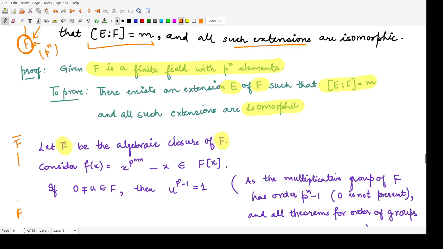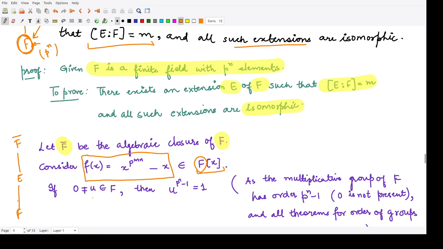So this is the extension field. So we would look for some field in between these two fields. So for that, we are considering one polynomial f of x that is equal to x to the power p to the power mn minus x, and it belongs to F[x]. So that means all the coefficients of this polynomial are in this field F. So this is what we are saying.